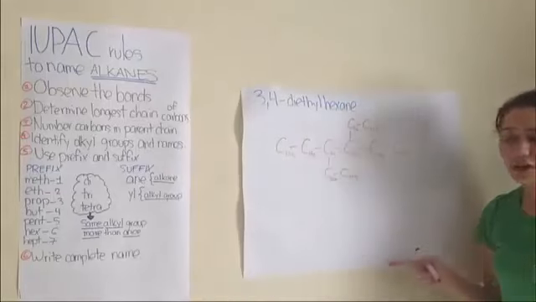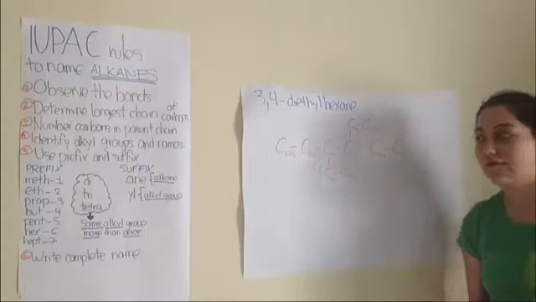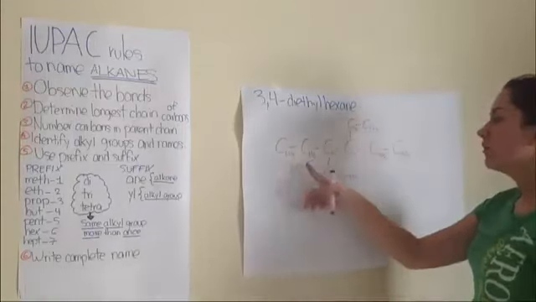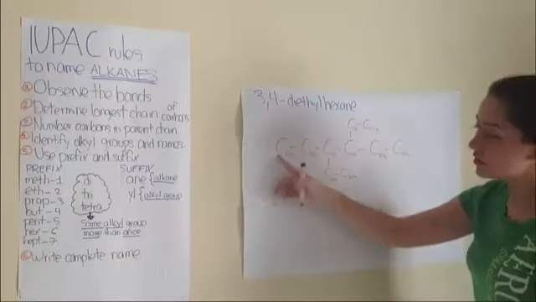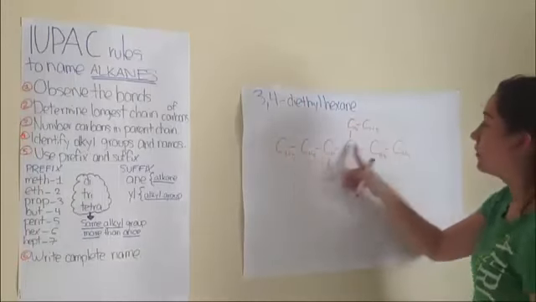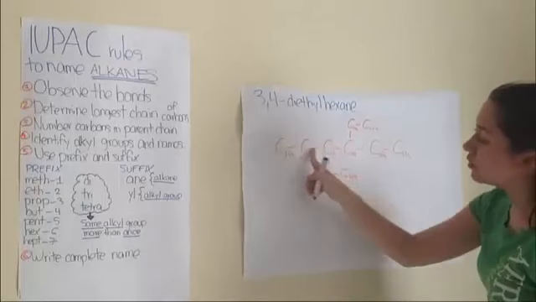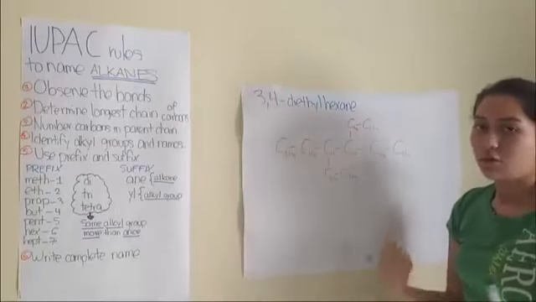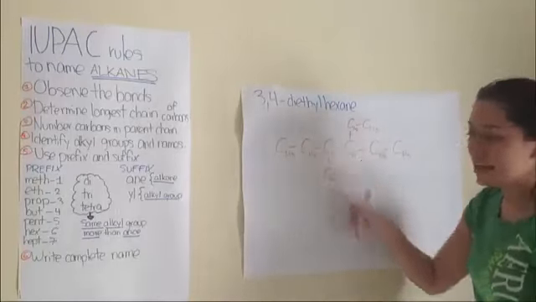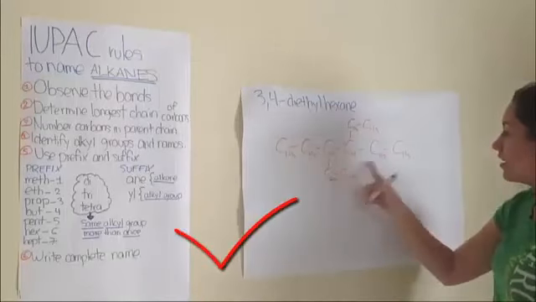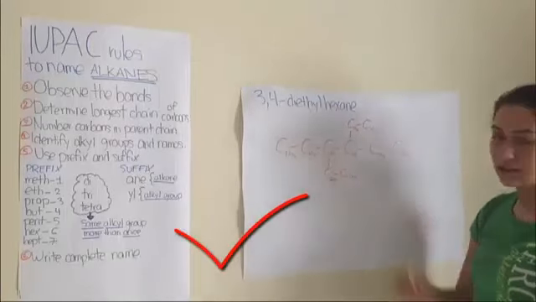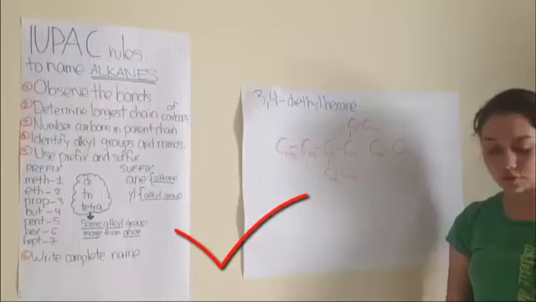In order to write this, you have to remember that carbons can only have 4 bonds. So, for example, here we only have 1 bond, so we have to put CH3. In this case, we have already 3 bonds, 1, 2, 3. So we need to have an H here. Here we have 2 bonds, so we put CH2 in order to complete the 4 bonds.